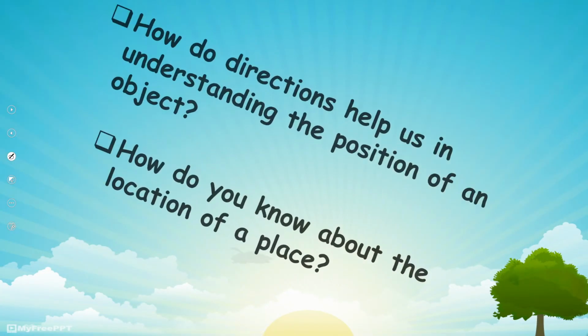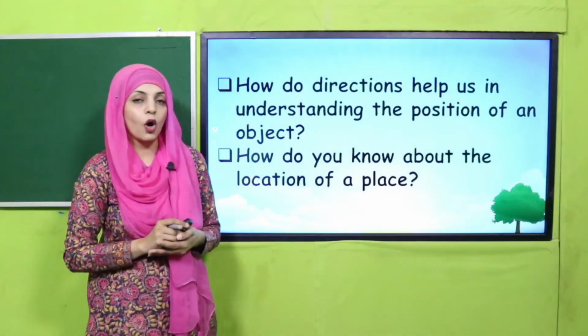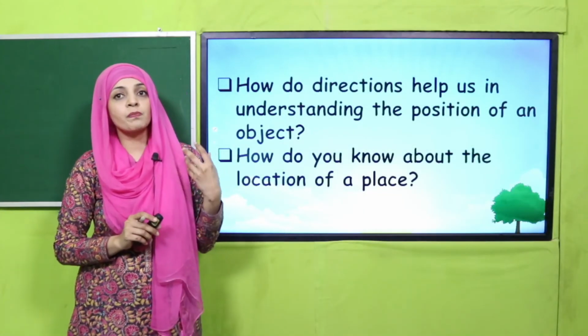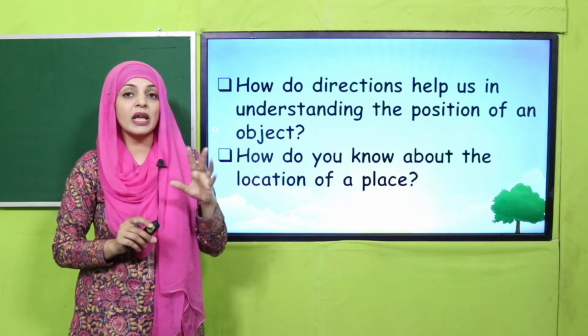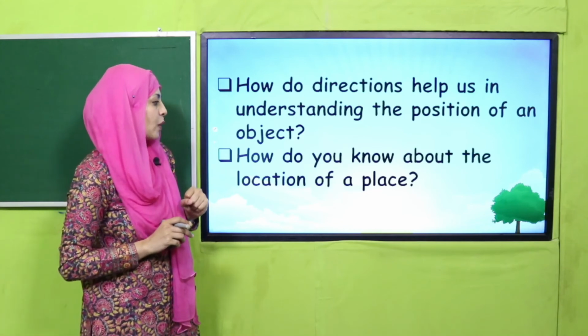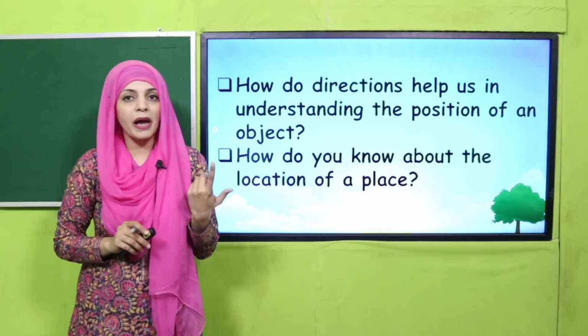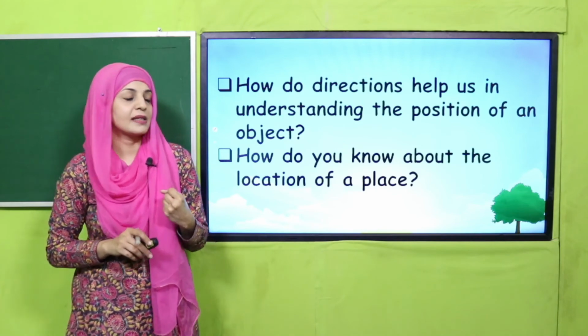So quickly tell me, how do directions help us in understanding the position of the object? Because just by knowing whether it's in north, south, east or west, you can easily locate a place or an object. How do you know about the location of a place? Just by knowing its direction, you can easily locate a place.